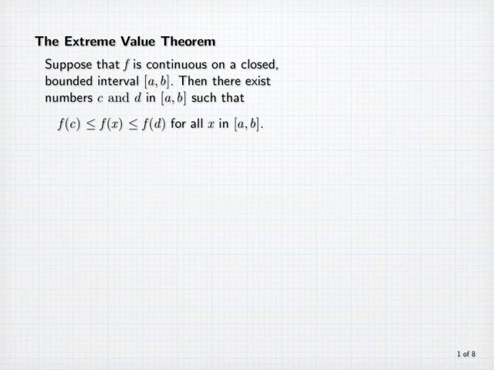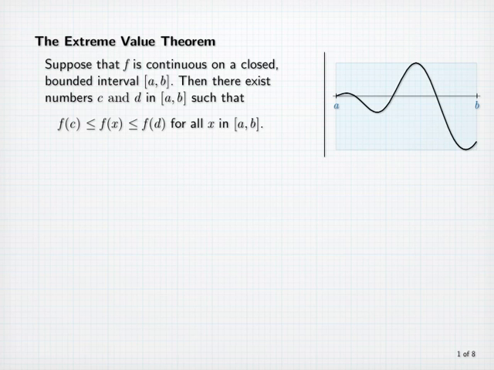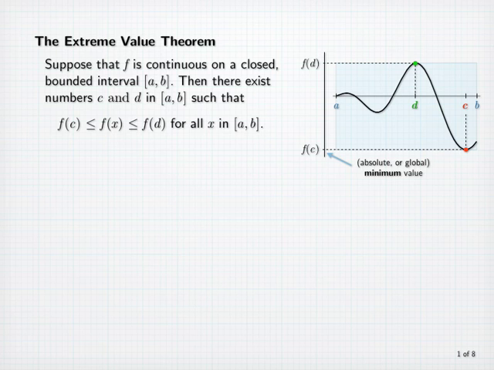Let's think about what this says for the function whose graph is shown here. Notice that the function has a least value corresponding to the lowest point on the curve, and that value occurs at a number c inside the interval [a, b]. The value f(c) here is the absolute or global minimum value of f on the interval [a, b]. Also notice that there's a function value corresponding to the highest point on the curve that occurs at a number d in the interval. The value f(d) is the absolute or global maximum value of the function on the interval. This theorem is often stated as follows.